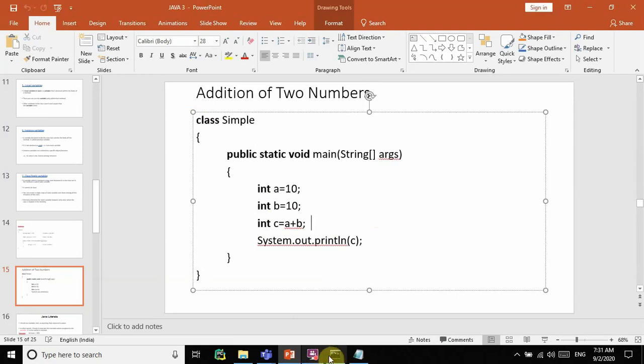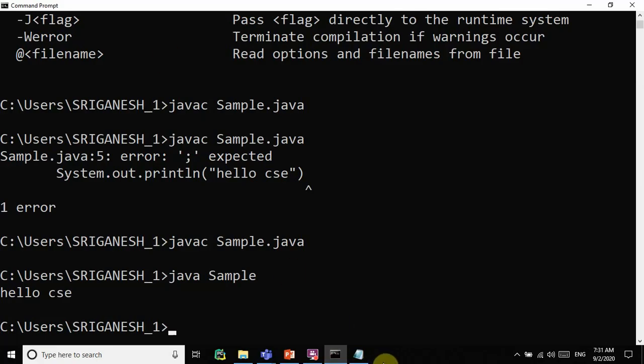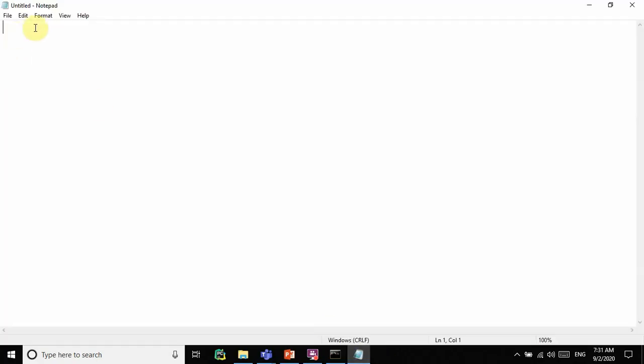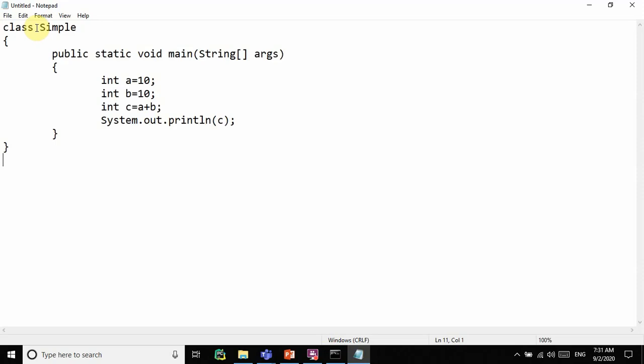I think you people don't do the programs also. Of course, yes, it is difficult for you guys. Some people don't have a laptop, but there are options. I will show you those options also. Directly, we can execute the programs online itself. Online Java compilers we have. You can do that on your mobile also. There is an app too where you can execute if you want. It's your interest only.